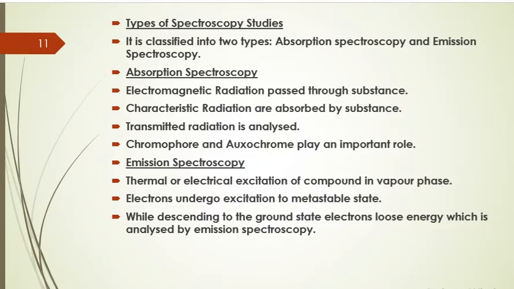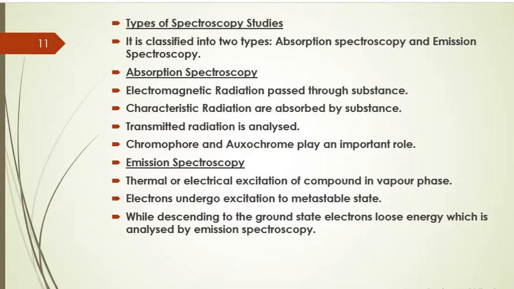Now, chromophore and auxochrome play a very important role in absorption spectroscopy. Chromophores are all those functional groups which are necessary for the absorption of the radiation, that is, they impart color to the molecule, whereas auxochromes are functional groups which themselves do not play a role in the characteristic absorption of the radiation, but when they are present along with the chromophore, they modify the intensity of the radiation absorbed by the molecule. Hence, both chromophore and auxochrome play a very important role in absorption spectroscopy.